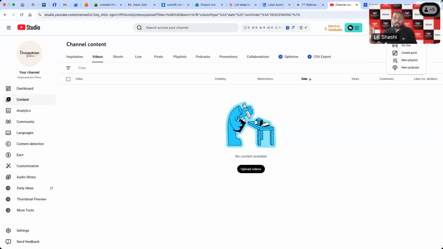By the way, I would recommend this option only for long videos. If you are uploading short videos, I would recommend using your mobile app directly. Don't use the laptop or computer for uploading short videos. That's the recommendation I'm giving.